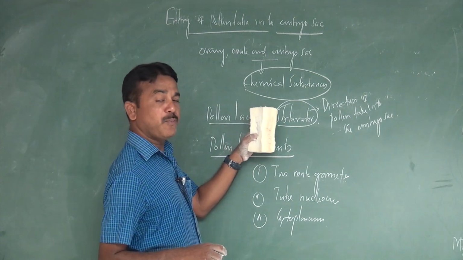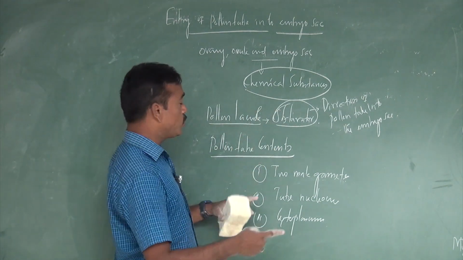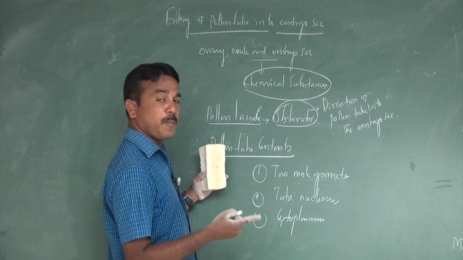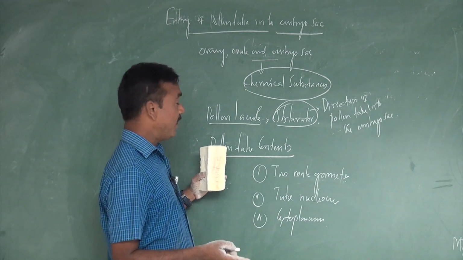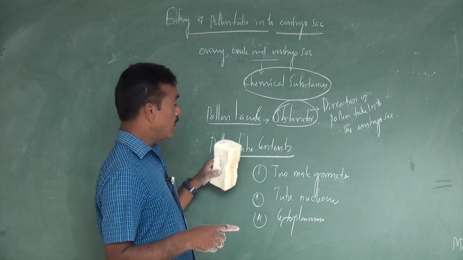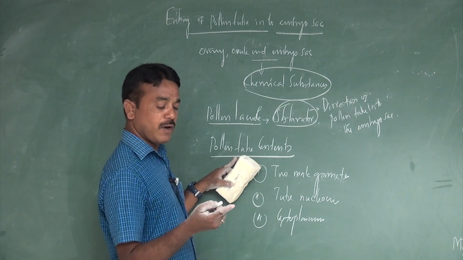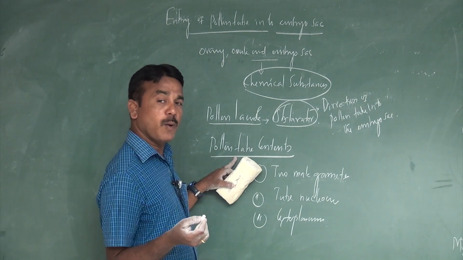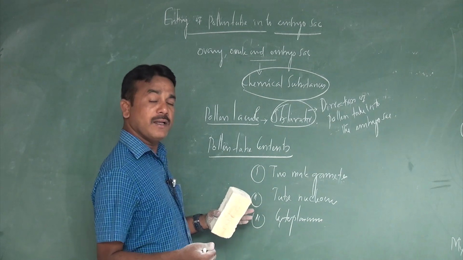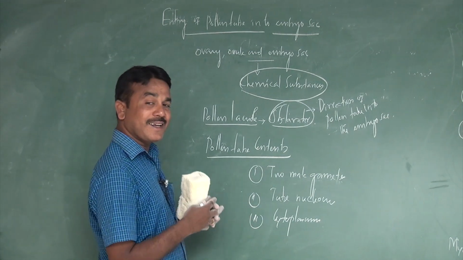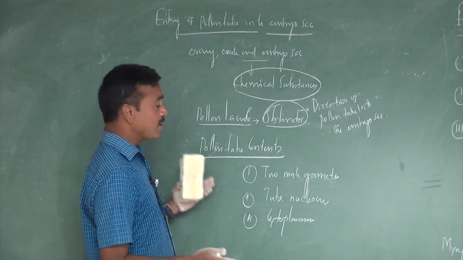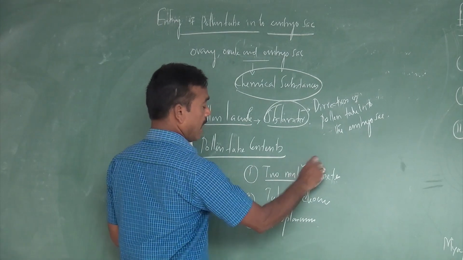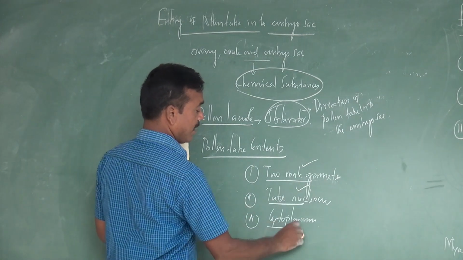With the help of the obturator, the pollen tube is directed to move towards the micropylar end. When it reaches the micropylar end, the pollen tube wall may possess a small opening. Through the opening, the pollen tube contents are discharged. What are these components commonly called? Two male gametes, tube nucleus and cytoplasm.